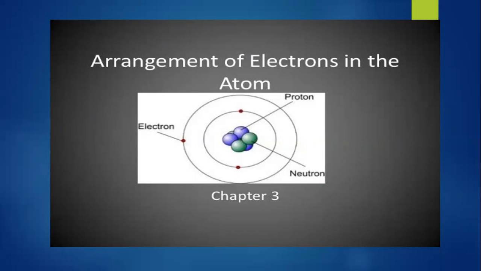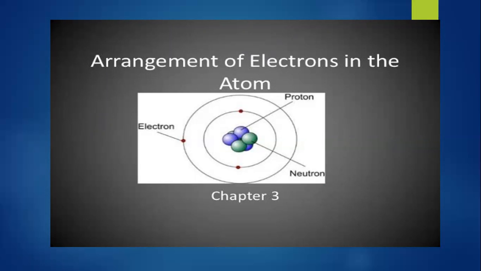Although these electrons all have the same charge and the same mass, each electron in an atom has a different amount of energy. So this is something new and interesting: all the electrons have negative charge and are of the same size, but even then they have different amounts of energy. Electrons with the lowest energy are found closest to the nucleus, where the attractive force of the positively charged nucleus is the greatest.